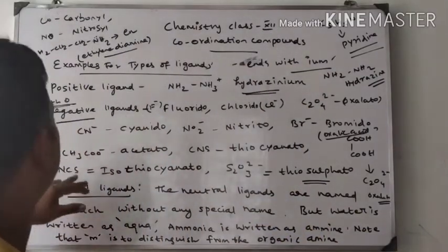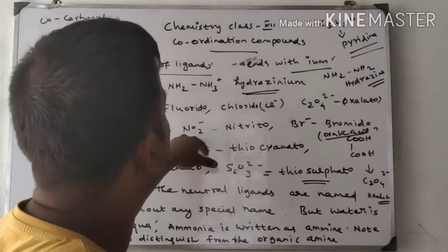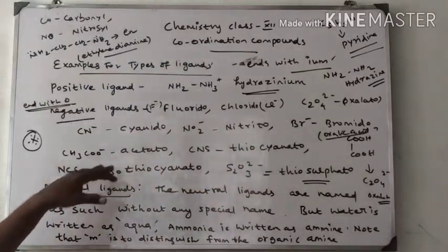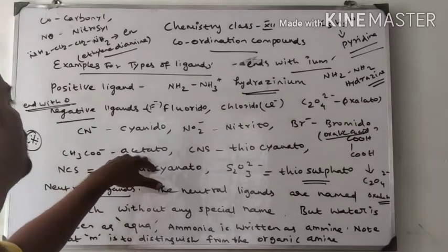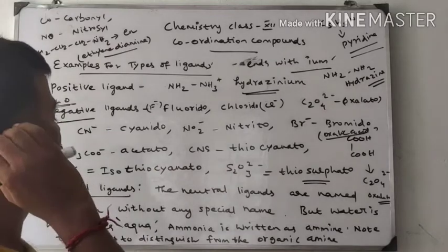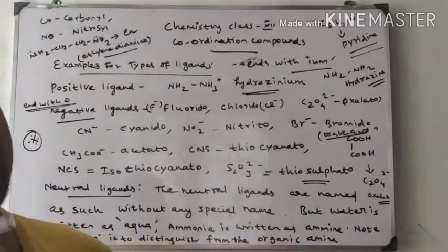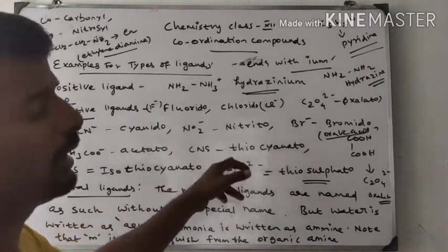Next one is cyanido. Cyanido is a negative ligand. Nitrito is a negative ligand. Bromido is a negative ligand. Acetato is prepared from acetic acid, and acetato is a negative ligand. Thiocyanato: CN stands for cyanide. SCN stands for thiocyanate, because S is a thio group in this category.